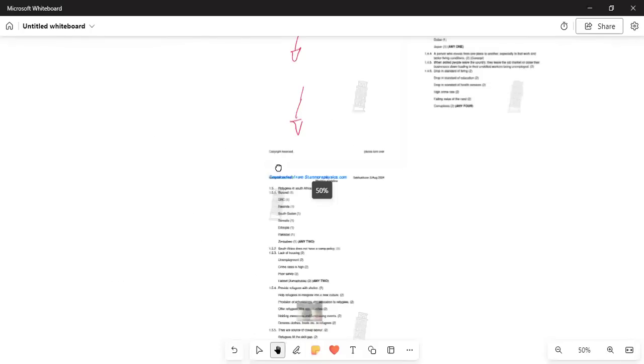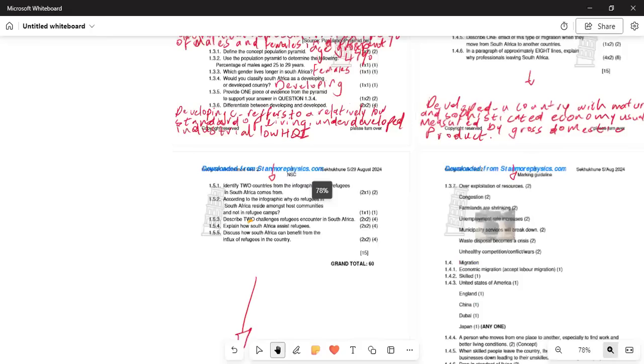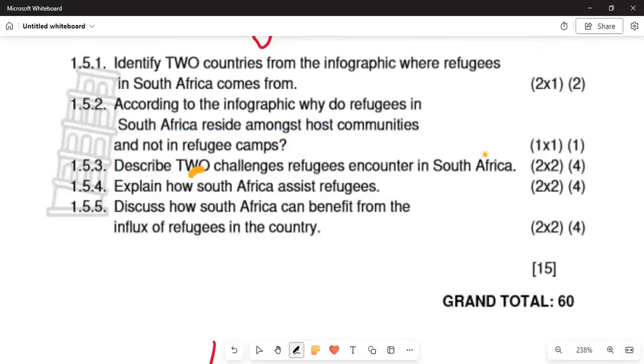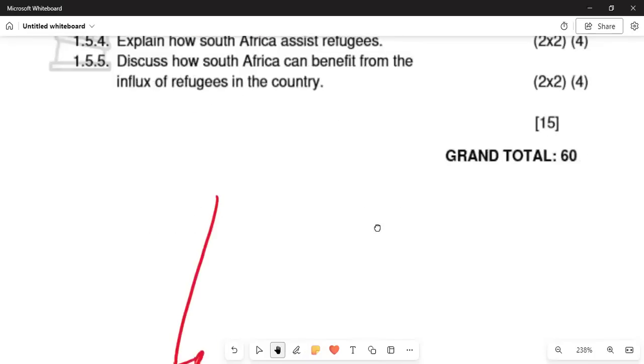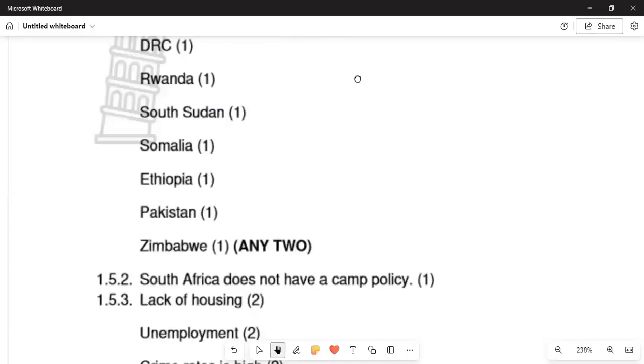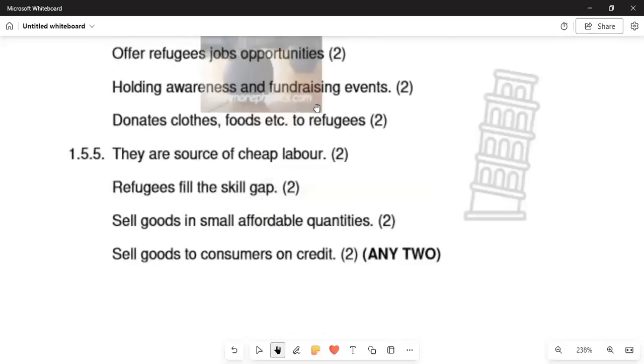If we are moving on to the last question, we need to understand the concept. Let us zoom in so that we can see it properly. This is the last question, and it says 1.5.5, discuss how South Africa can benefit from the influx of refugees in the country. So how, with people coming from other countries, can South Africa benefit from that? They are a source of cheap labor. They can work where they are told to work without even asking.